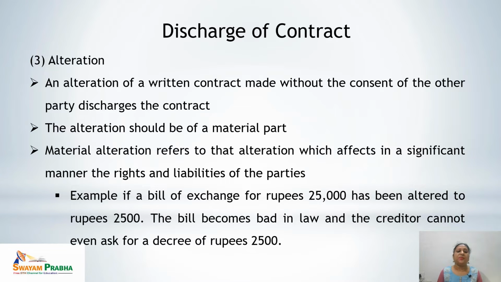Let's see the example. If a bill of exchange for rupees 25,000 had been altered to rupees 2,500, that means the actual amount of the bill of exchange was rupees 25,000, which was altered to rupees 2,500 without the consent of the other party. So the bill becomes bad in law and the creditor cannot even ask for a decree of rupees 2,500. So here the contract is being discharged. Reason being there was no consent of the other party in case of alteration.